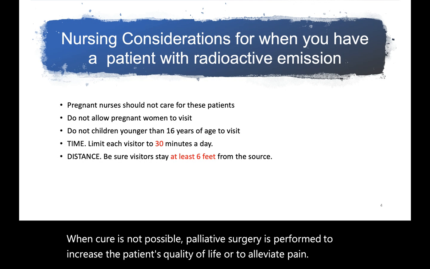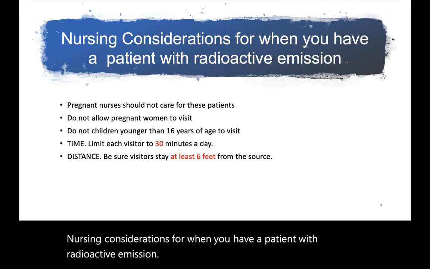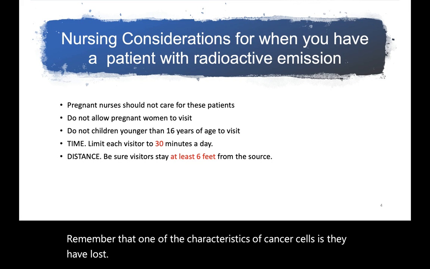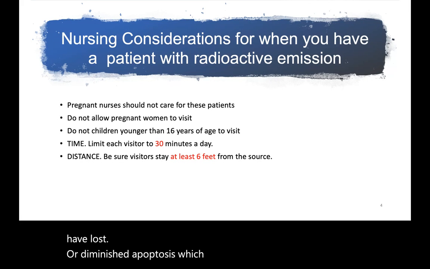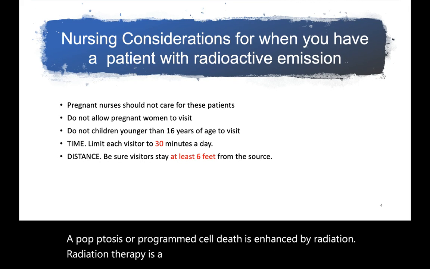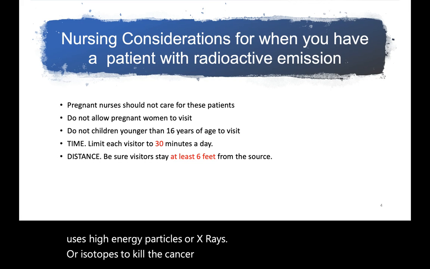Nursing considerations for when you have a patient with a radioactive emission. Remember that one of the characteristics of cancer cells is they have lost or diminished apoptosis, which is programmed cell death. Apoptosis is enhanced by radiation. Radiation therapy is a local or area-focused killing of cancer cells. It uses high-energy particles, X-rays, or isotopes to kill the cancer cells and/or cells surrounding the margin of the tumor.